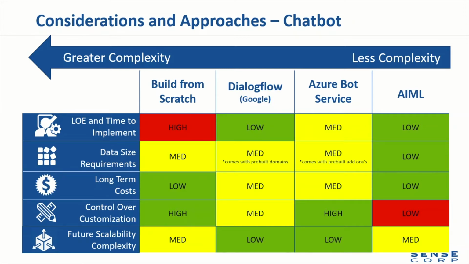On the left side, you see building from scratch, which is going to be the most complex. Comparing across different attributes, you can see that the level of effort and time to implement a from-scratch solution is going to be really high. You're going to need to bring your own data, and in terms of scalability, it's going to be tough as you're going to have to build out every new piece of functionality from scratch.